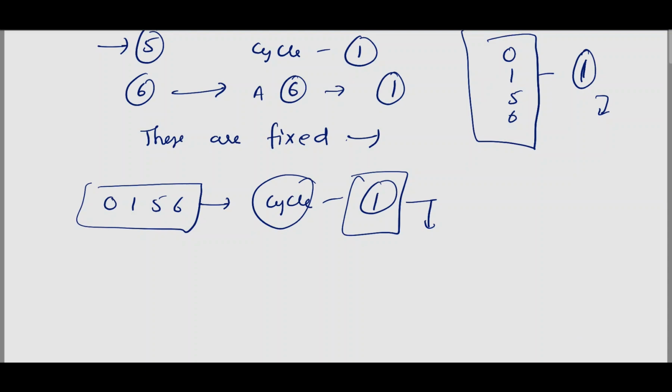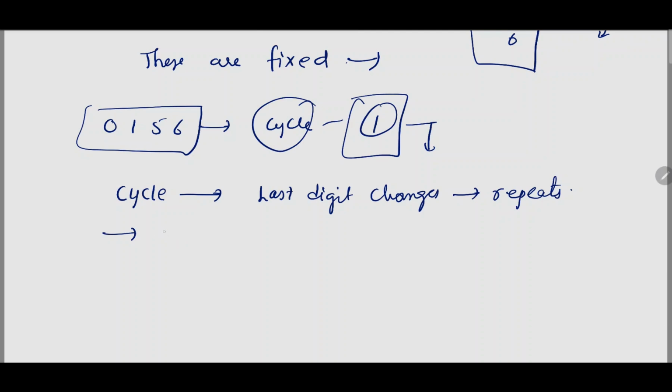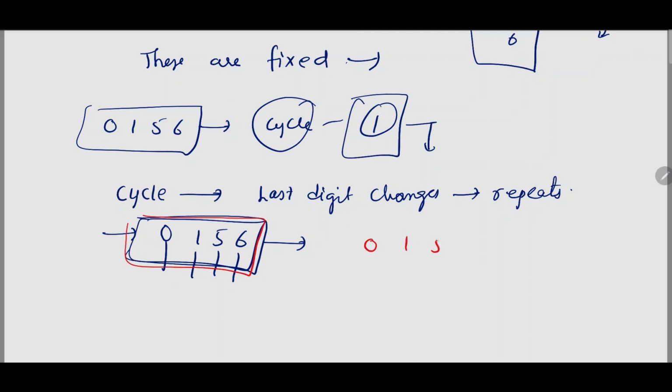Core idea is the cycle means the last digit changes and then repeats. What do you mean by cycle? It is the last digit changes and repeats. That is what we call a cycle. If the last digit never changes, there is no cycle, right? So the last digit is not changing in the case of 0, 1, 5, 6. So there is no cycle for last digit where 0, 1, 5, 6 are present. Remember, 0, 1, 5, 6 don't have a cycle.